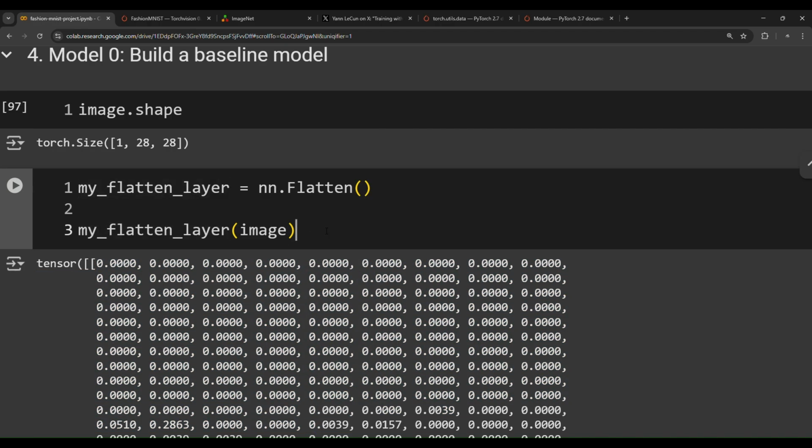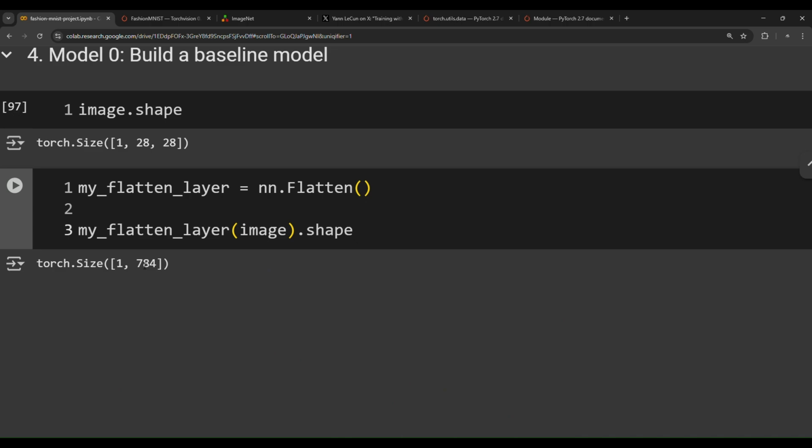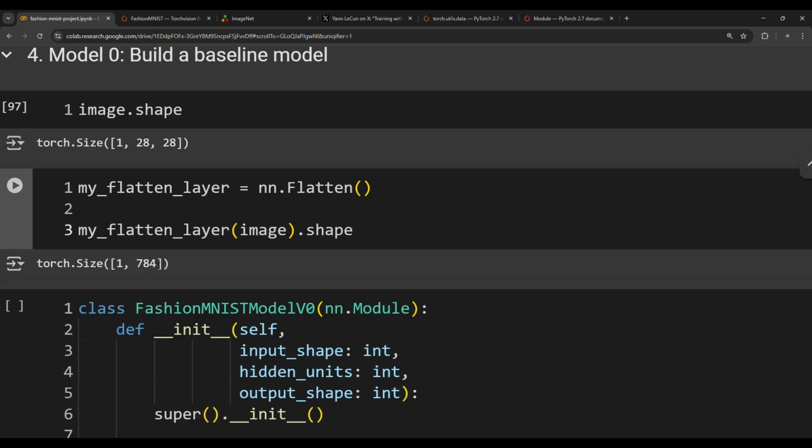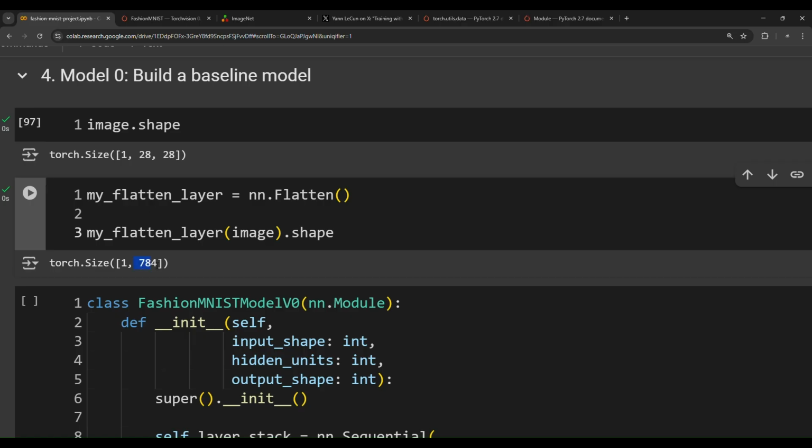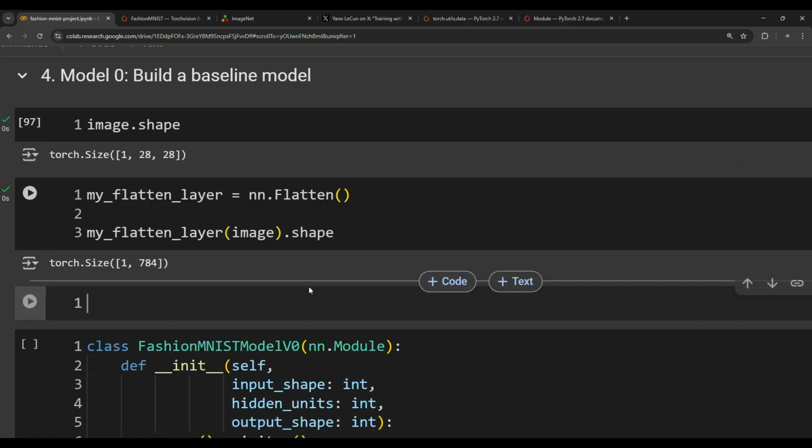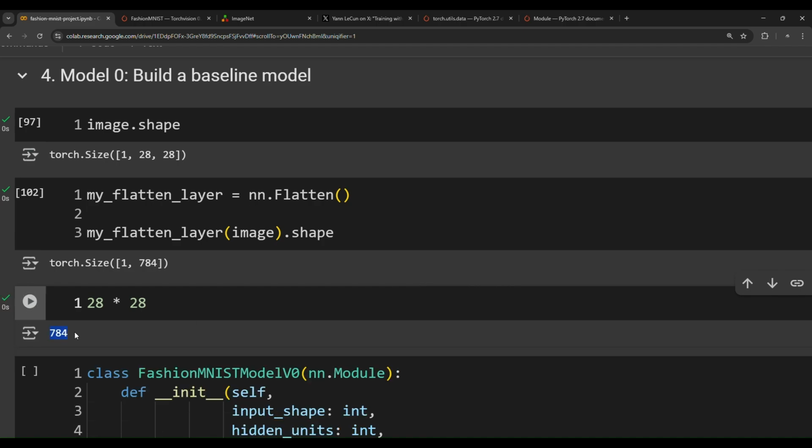If we try to get the shape of it, dot shape, it will be 784. So from where did this number come from? Well, if we multiply 28 by 28, we will get 784 pixels. So flatten simply takes a two-dimensional tensor, a two-dimensional matrix, and collapses or flattens it into one long vector, with the height multiplied by the width.